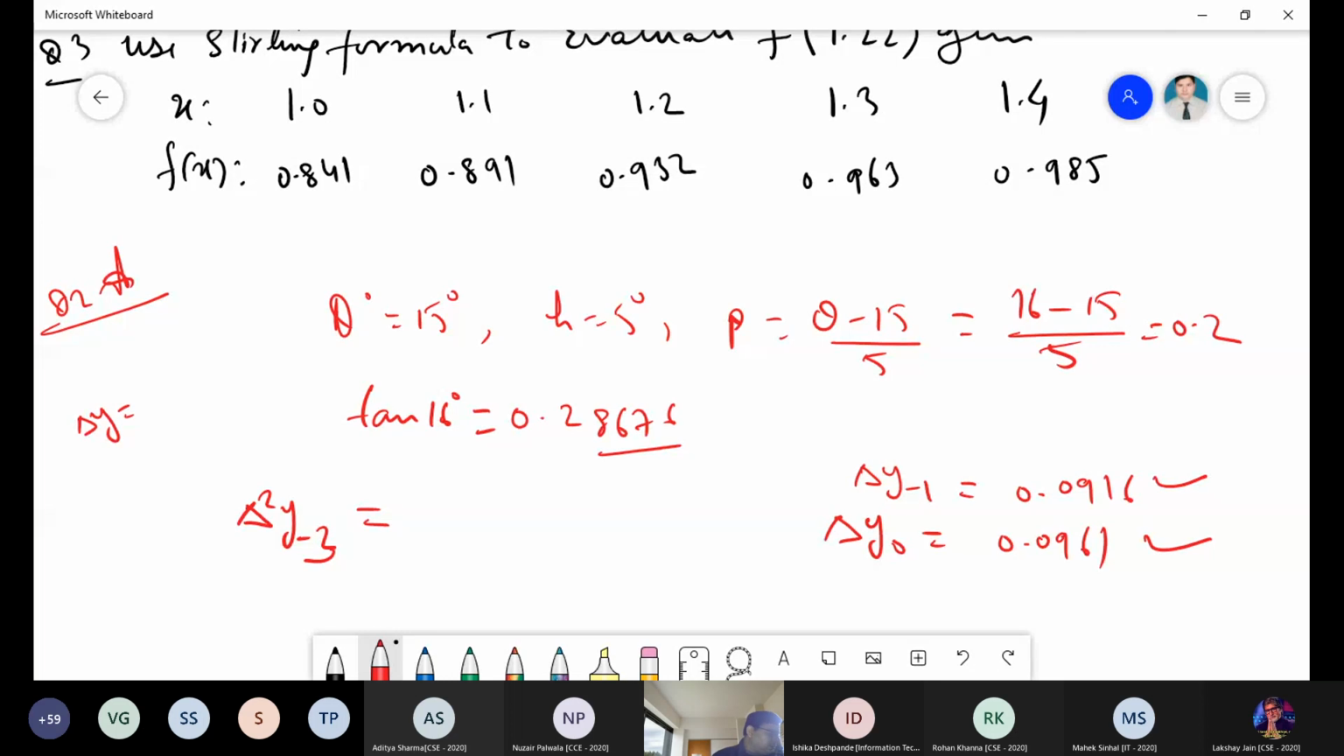Tell me. Sir, I'm a bit confused now, can you re-explain? No, what is y1 minus y0 in the table? Sir, delta y. Delta y0.